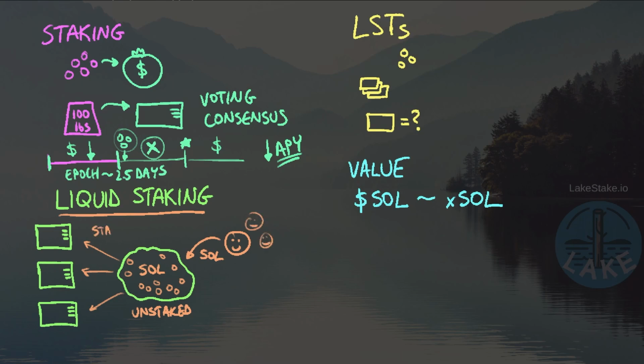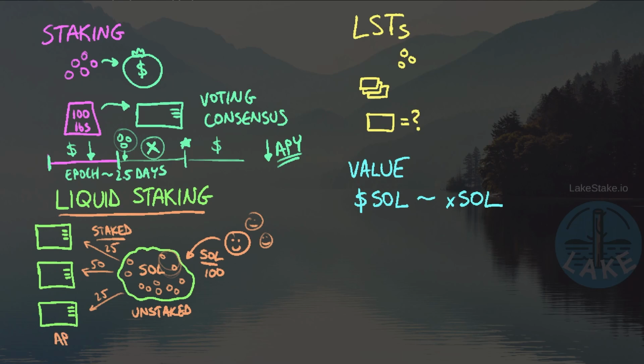So this SOL eventually does get staked, and yet what's interesting about this is it decouples the concept of my SOL directly getting staked. For example, my SOL might be floating around here in this part of the pool, and even though I deposited, let's say, 100 SOL, that 100 SOL ends up maybe getting divided out and staked across many different validators, just depending on where that pool decides to stake it. The operators will decide that.